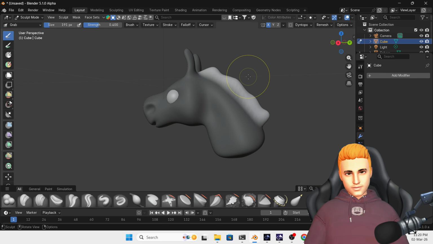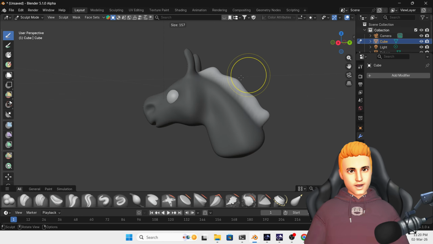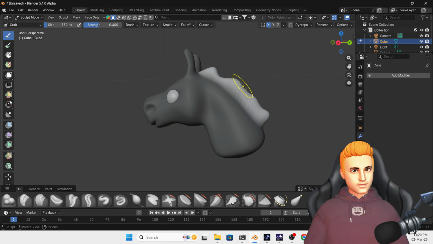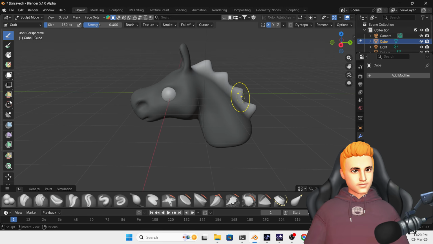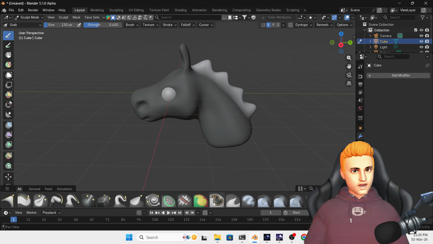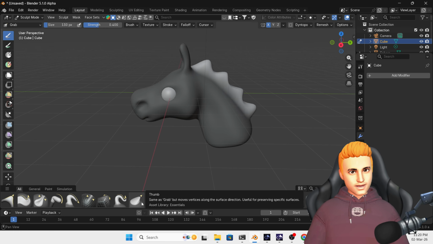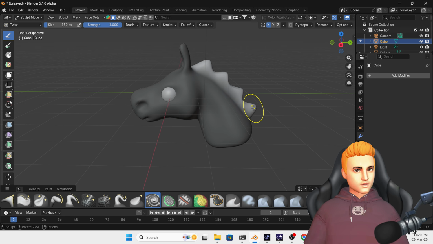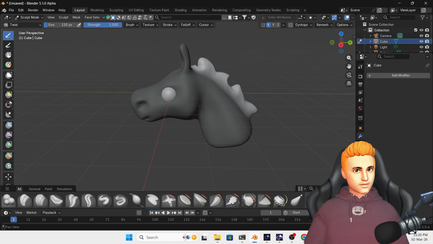Press F, select it with grab brush, and then I'm going to select it like this. And then for rotation, I'm going to select this twist brush, and then I'm going to twist it little bit like this. Then again I'm going to select the grab brush, and then I'm going to grab it like this.